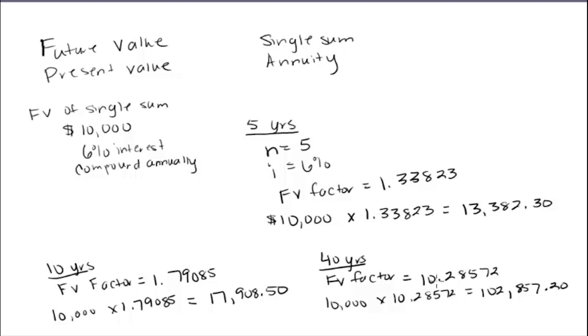Let's look at an example, though, with present value. It's kind of the opposite. Again, we're just doing a single sum. The 10,000 was one time, one lump sum, at one point in time. Now let's come up with a fun example. Let's say that some unknown rich relative dies and leaves you money. Great. Let's say that they leave you in their will $50,000. But they leave it in trust and you won't get it for 10 years. So you've got to wait 10 years, but then you'll have $50,000.